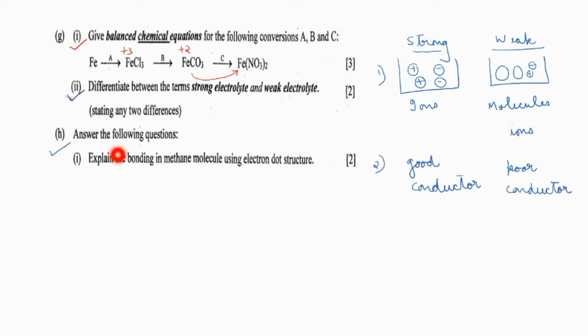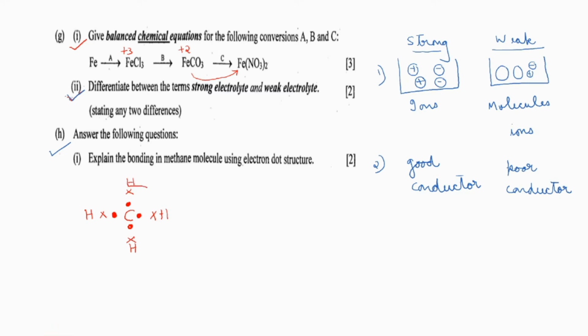See this one. Explain the bonding in methane molecule using electron dot structure. So how to draw the electron dot structure of methane? There is an easy method. With a pencil you can draw the structural formula of methane. Okay. Then after that draw the electrons of carbon using a dot. Give a cross mark for hydrogen. Right. Then rub out all the bonds between carbon and hydrogen.